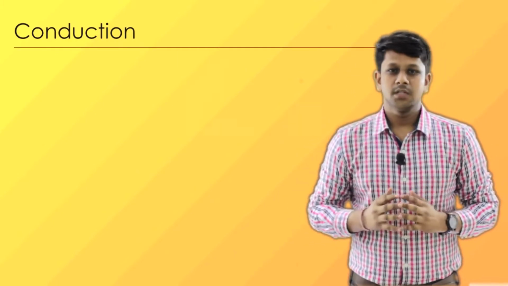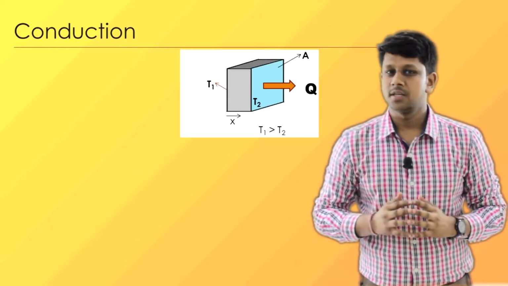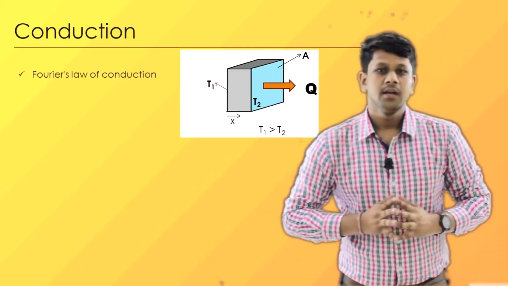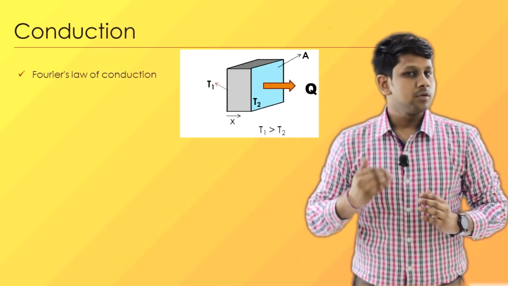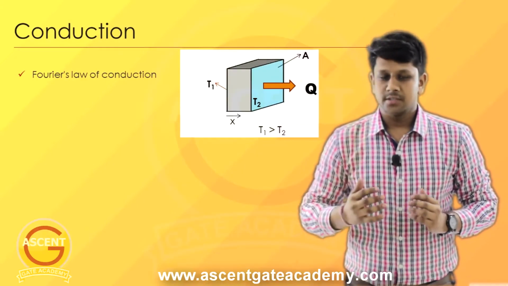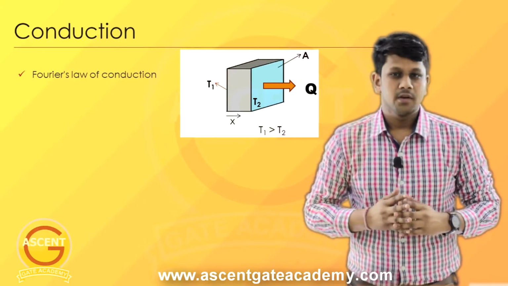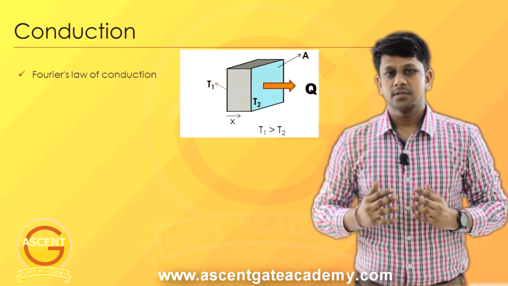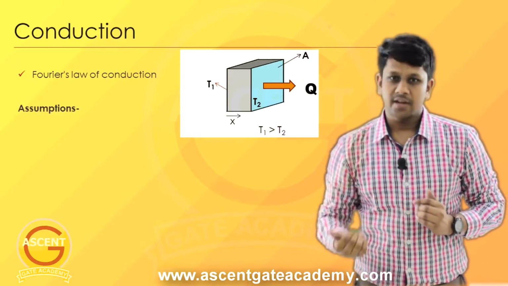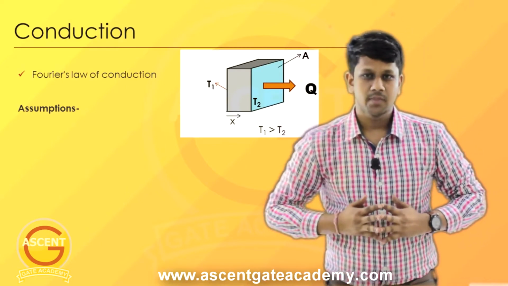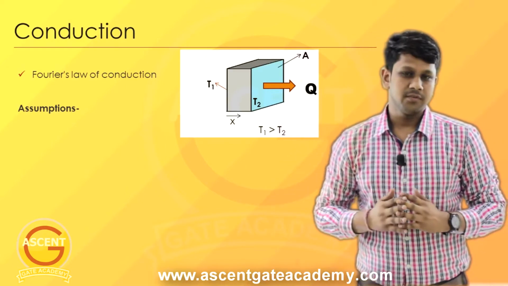So we know the governing equation for conduction is given by Fourier's law, and we know the equation of Fourier's law also, but we don't know under what conditions we can use this Fourier's law. So it is essential for us to understand the assumptions that are made before deriving this equation. So we will see the assumptions one by one.